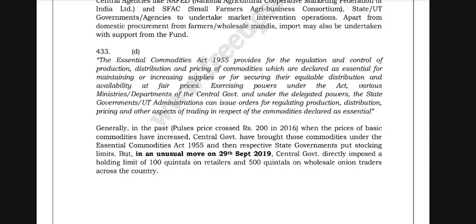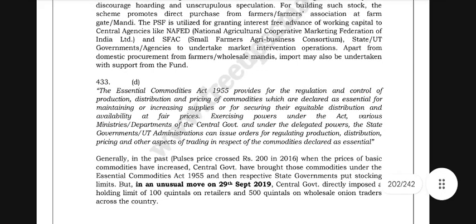Generally, in the past, when prices of basic commodities have increased, as when the price crossed rupees 200 in 2016, the central government has brought those commodities under the Essential Commodities Act of 1955 and then the respective state governments put stocking limits. But in an unusual move on 29th September 2019, the central government directly imposed a holding limit of 100 quintals on retailers and 500 quintals on wholesale onion traders across the country.